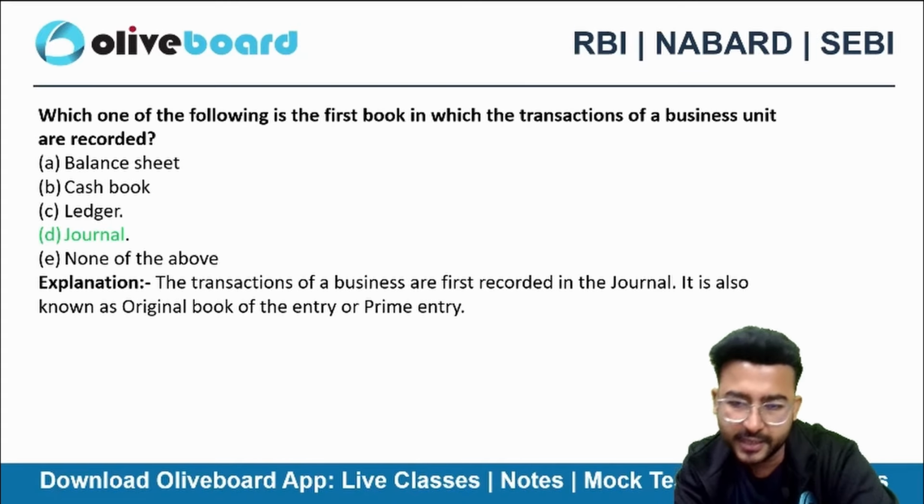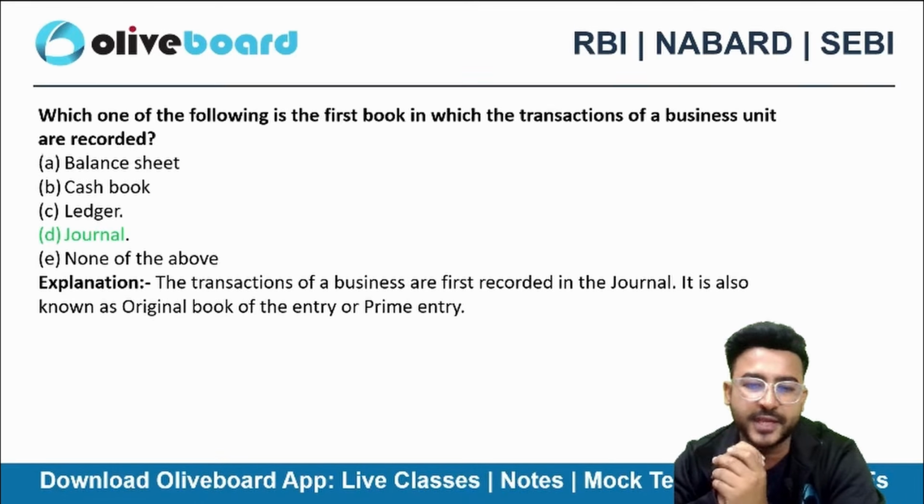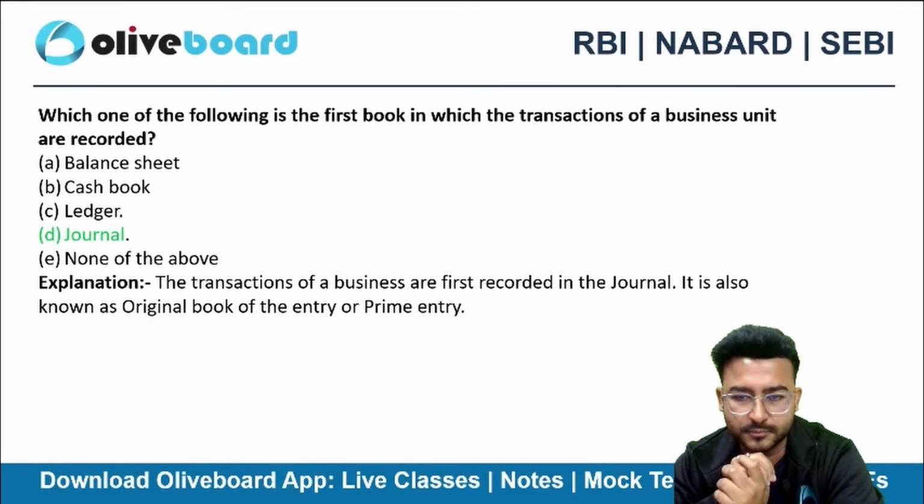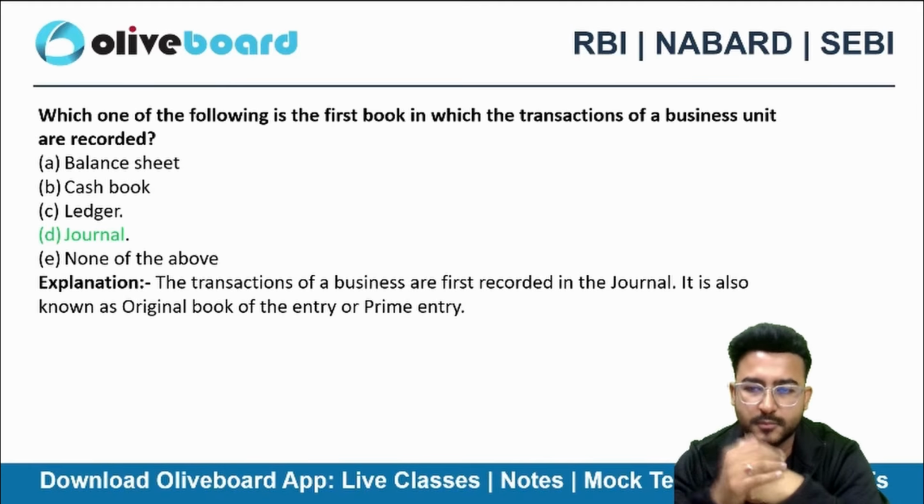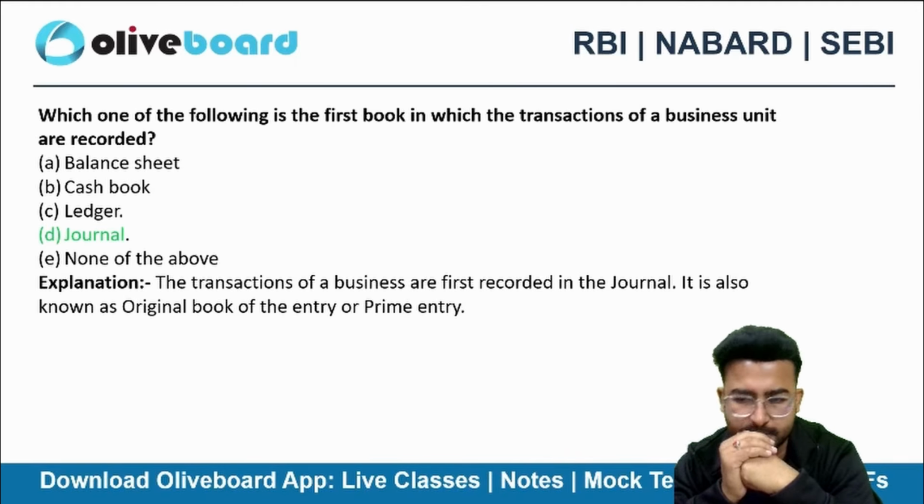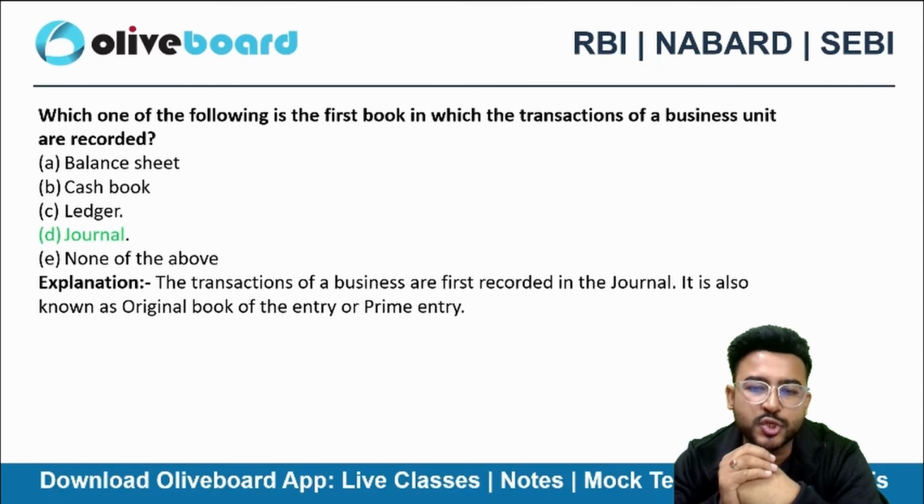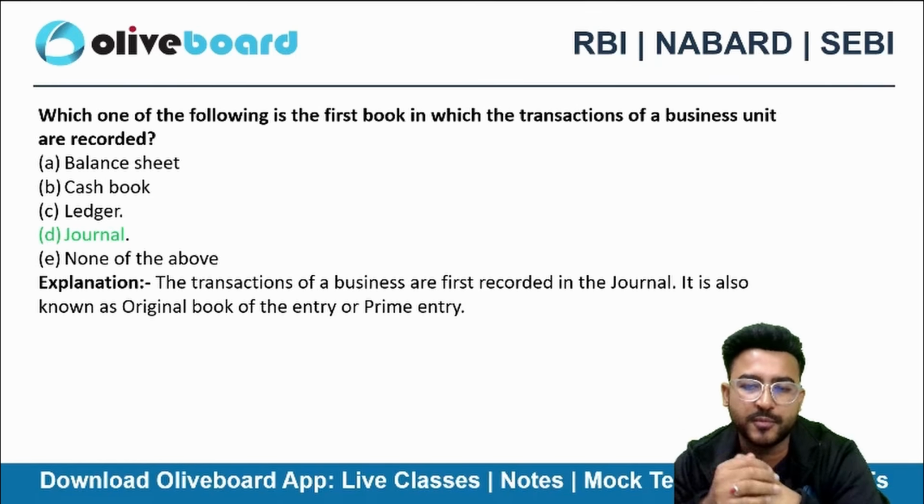That's journal, right? Which book is for the classification? That's ledger. Which shows the account level information?